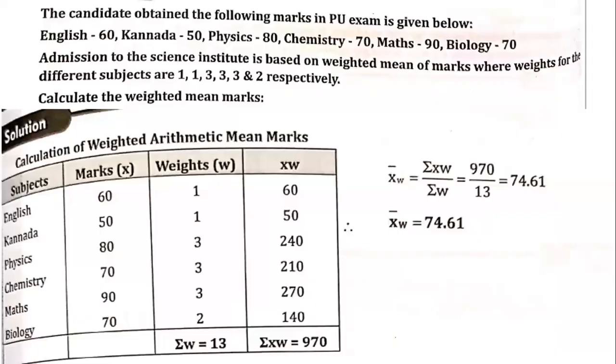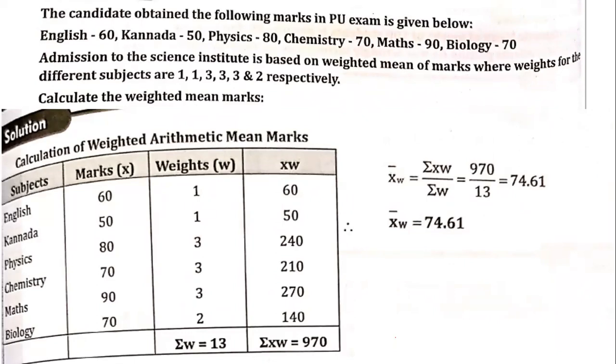So let us take the example. The candidate obtained the following marks in the PUC examination given below: English 60, Kannada 50, Physics 80, Chemistry 70, Maths 90, Biology 70. Admission to a science institute is based upon the weighted mean of marks, where weights for different subjects are given here: 1, 1, 3, 3, 3, and 2 respectively. Calculate the weighted mean marks.